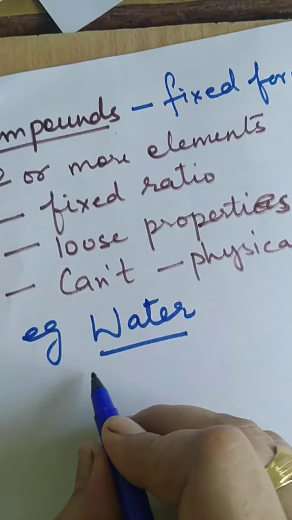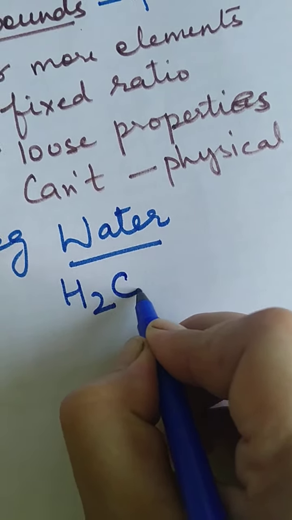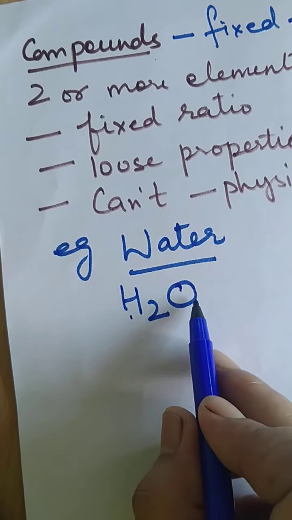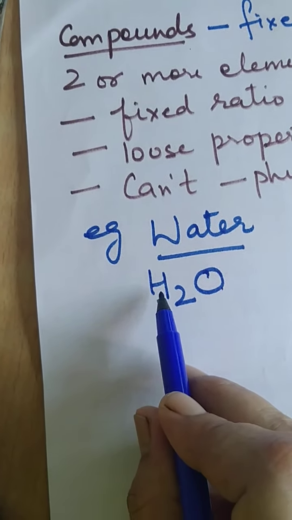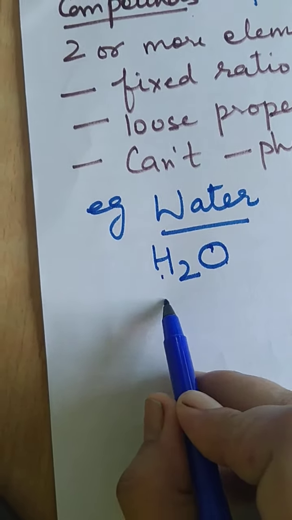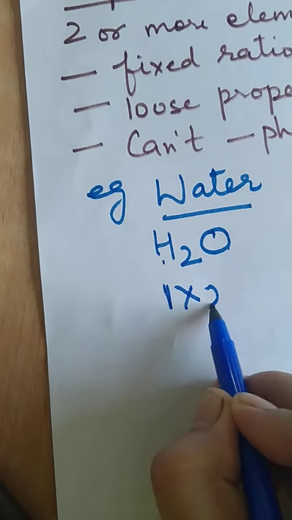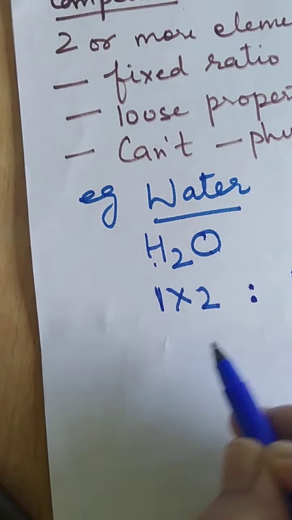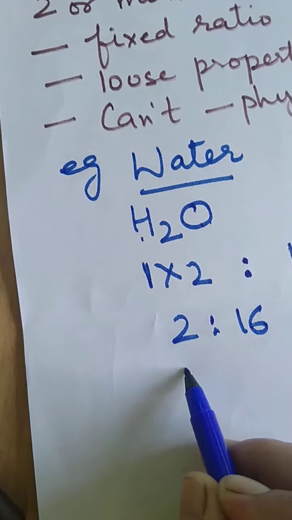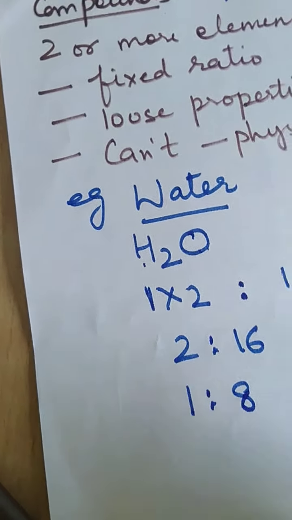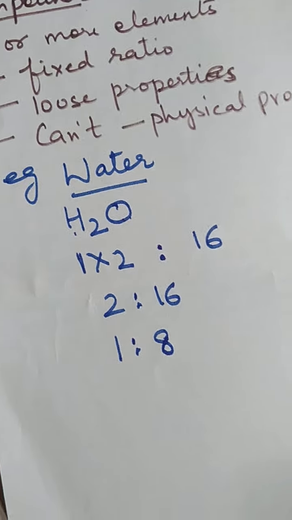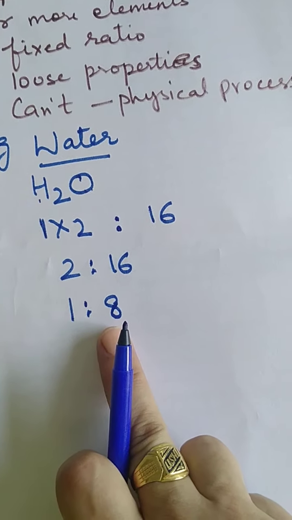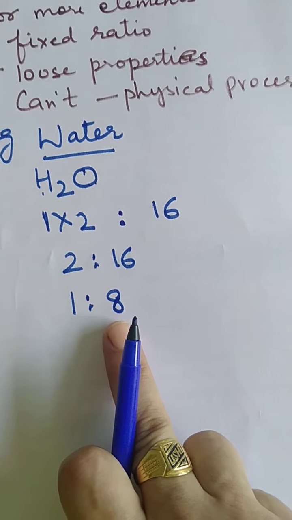The example is water. You know the formula of water is H2O. It means water consists of hydrogen and oxygen. The atomic mass of hydrogen is 1. How many atoms are there? 2. Oxygen's atomic mass is 16. So the ratio is 2:16, and the simplest ratio is 1:8. Right?